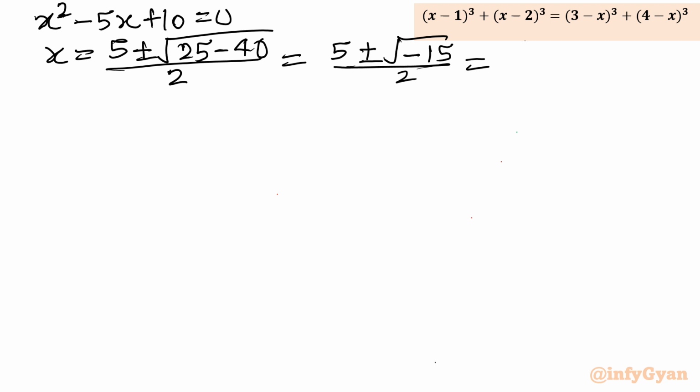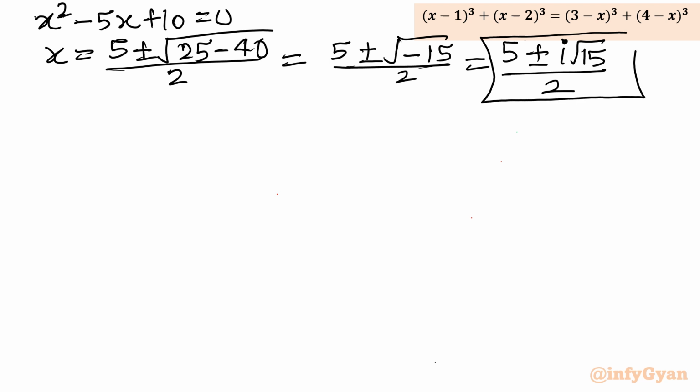Now square root of minus 1 is i. So I can write 5 plus minus i root 15 by 2. So these are two complex solutions and one real solution is 5 over 2. So overall solutions are 3. 2 are complex, 1 is real. Real solution is 5 over 2.